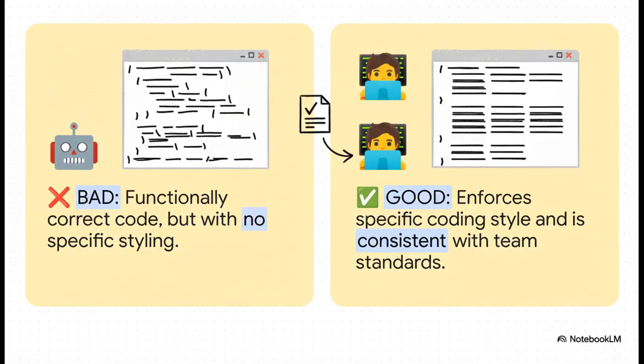Okay, developers, this one's for you. A zero-shot prompt might generate code that technically works, but it's not going to follow your team's specific style guides. By using a few-shot prompt with examples that include your preferred docstrings and formatting, you can automatically enforce your team's coding standards. Pretty cool, right?